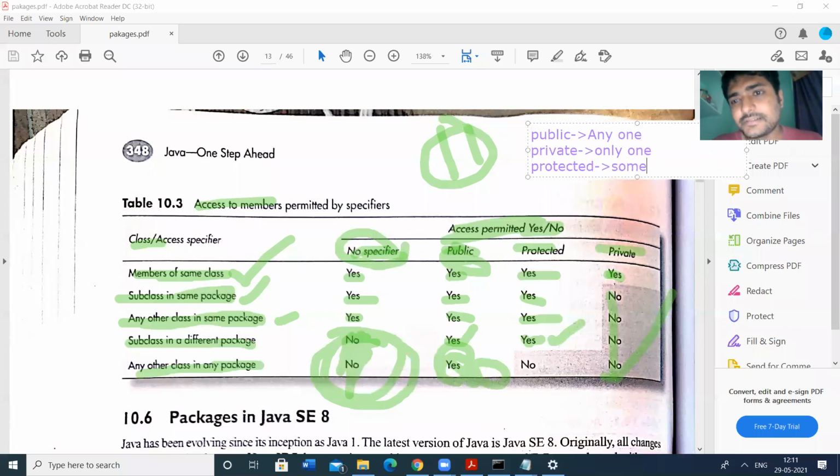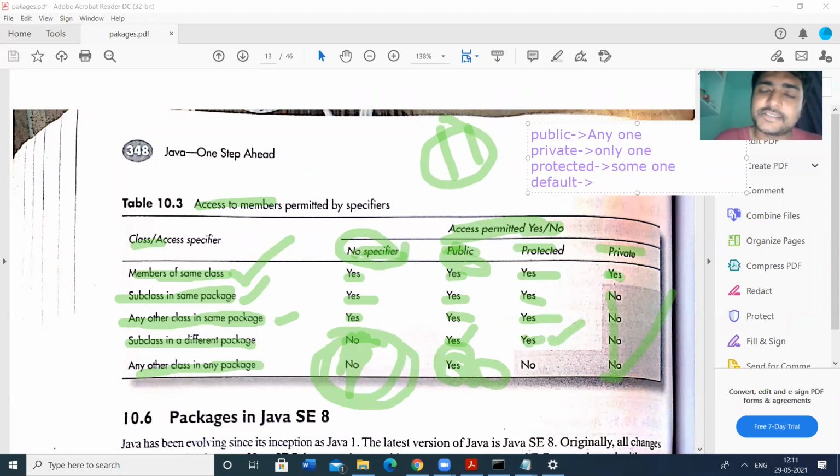Protected means someone can access, and that someone is the package and other packages' members, whenever it is a subclass. Then the default case, where you don't declare anything, means only that package can access these contents.